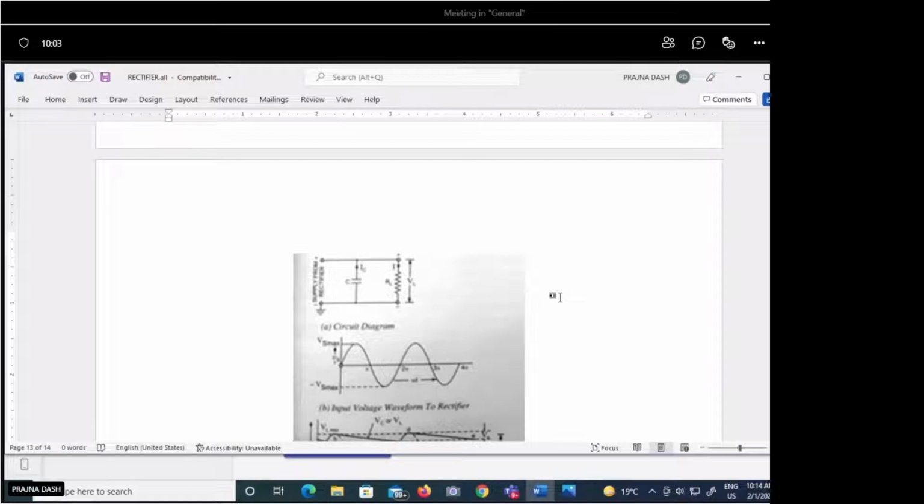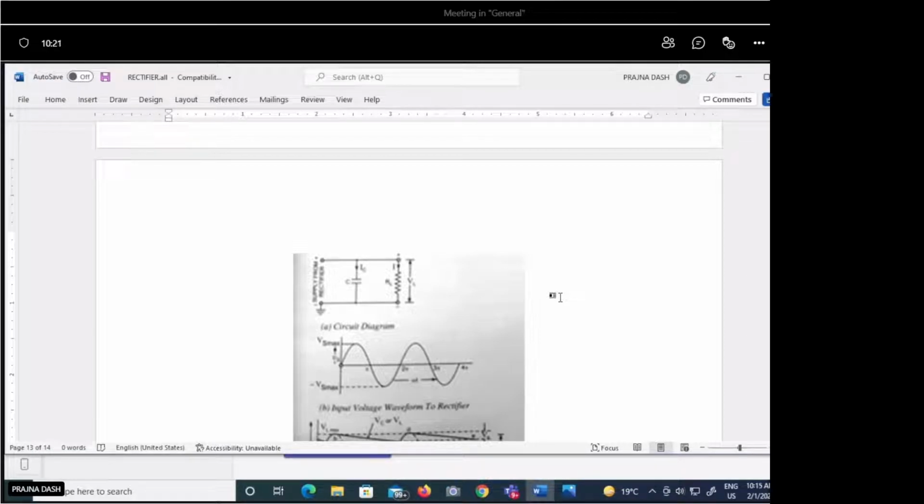Usually in electronics, filters have different classifications, like active filter, passive filter, or high pass, low pass, band pass.